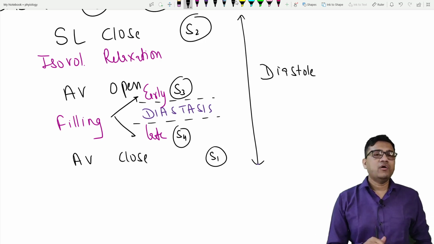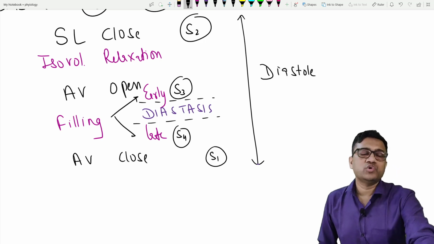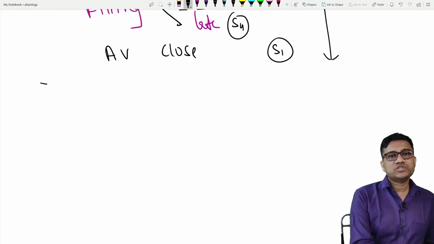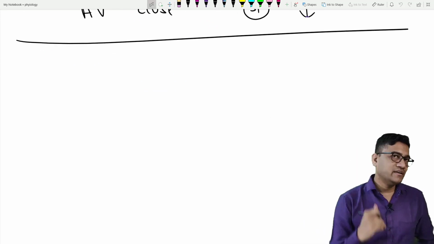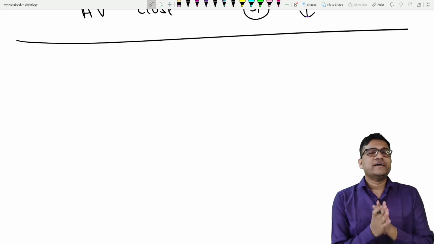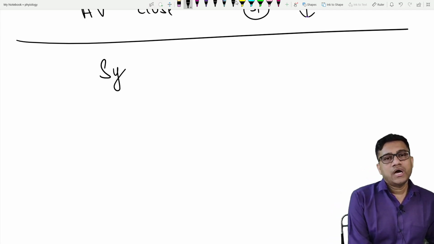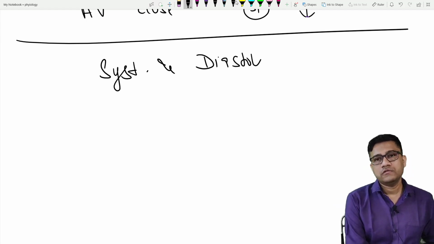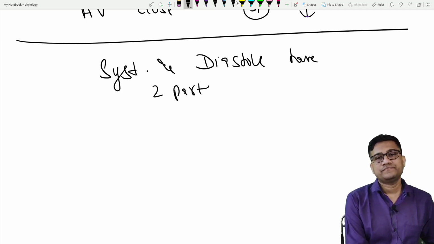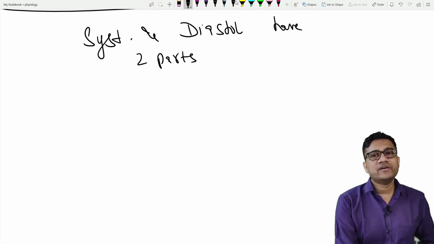Chalo. Now let me simplify the cardiac cycle for you forever. Those who already know will realize it is so easy that even a person who sells tea and coffee knows the cardiac cycle. Let me prove this hypothesis. So understand, systole and diastole each have two parts.